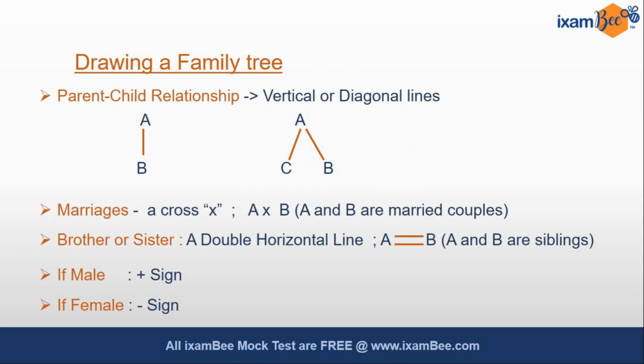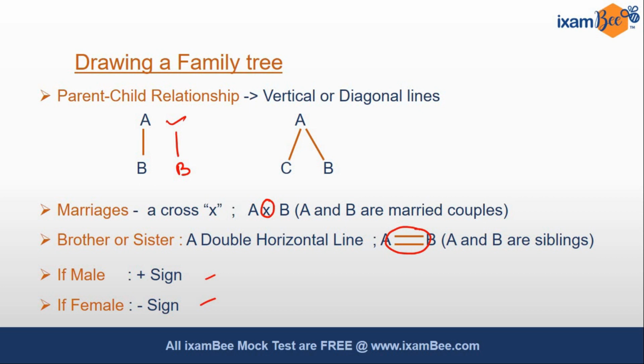Now the most important thing in a blood relation question is to draw a correct family tree. So let's quickly see the basics of the family tree diagram. Whenever it is a parent-child relationship, we symbolize it this way: A, then a line, and B. That is on a hierarchical basis. Whenever it's a marriage, like A and B are a couple, we denote it with a cross symbol. Whenever it's a brother-sister sibling relationship, we denote it with parallel lines. If it's male, it's a plus sign. If it's female, it's a minus sign.